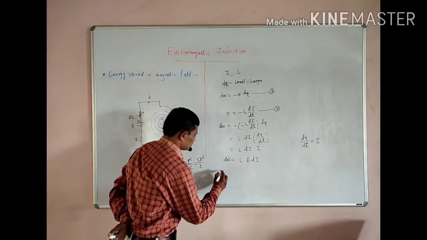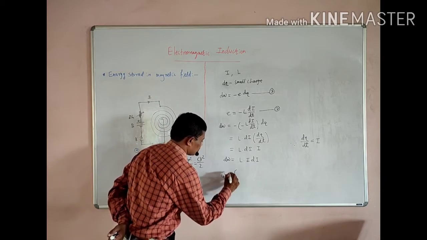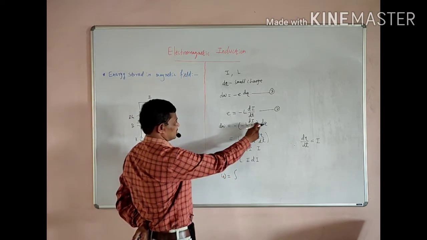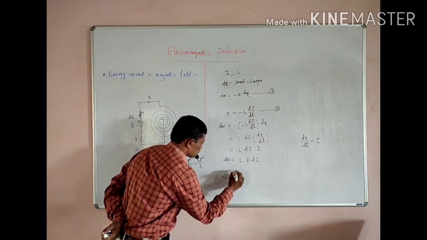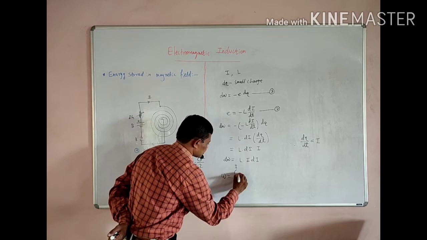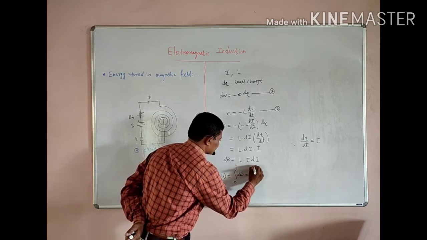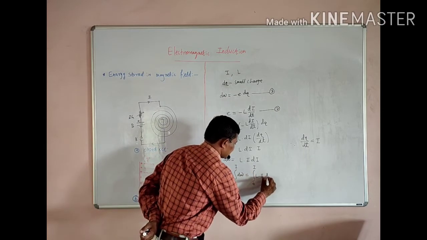If I want to find the total work done, W is equal to the integral over this. We have considered a small charge, but the current goes from 0 to I. Then W is equal to the integral from 0 to I of L I di.